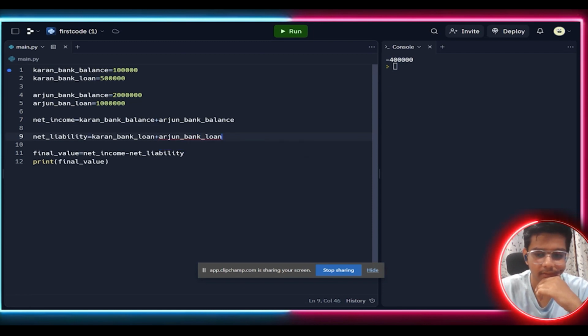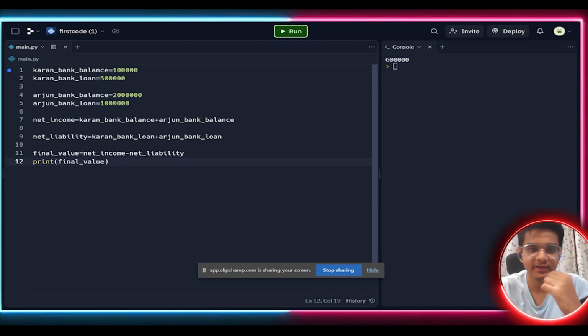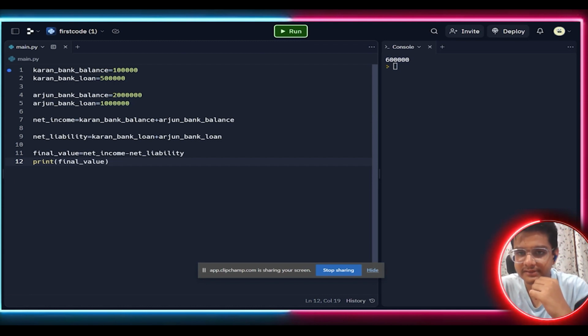So these are some of the errors that we come across while writing programs. Even as I'm recording, errors are coming out. That's the thing about programming. You should always be ready for an error. So here 6 lakhs is the surplus amount they have left in their family after this much loan they are taking from the banks. So 6 lakh rupees are left.